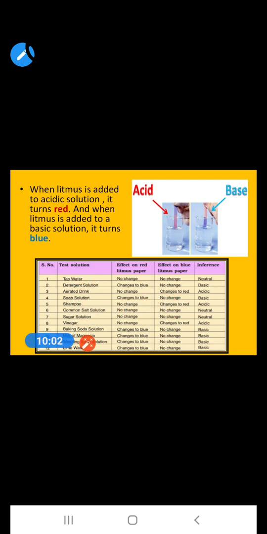There are a few more examples. Sugar solution is neutral, neither acidic nor basic. If you make a solution of common salt, which is available at your home, it also shows neutral. Now shampoo turns the blue litmus into red. It means it is acidic in nature. These are a few solutions which show acidic and basic nature.